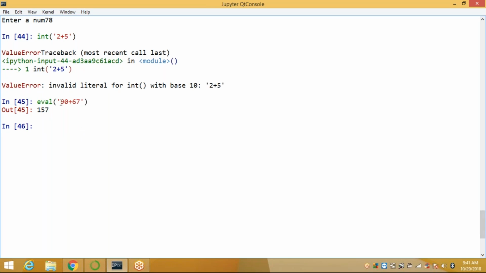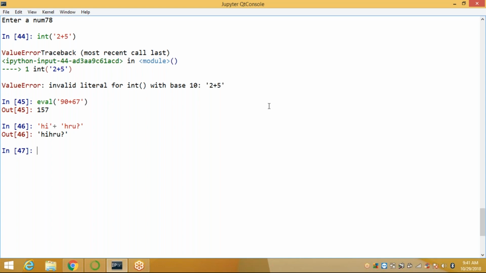String concatenation. This is the string adding values. Okay. But if you give string adding values like this, you will get an error. Invalid literal for int. In our general string concatenation, you can directly apply. See here, within the single quote, 'hi' plus 'how are you?'